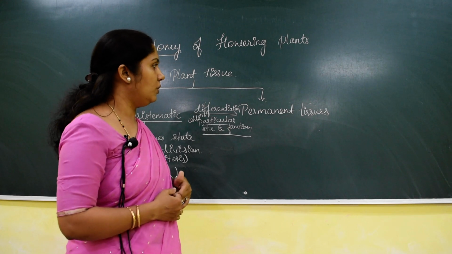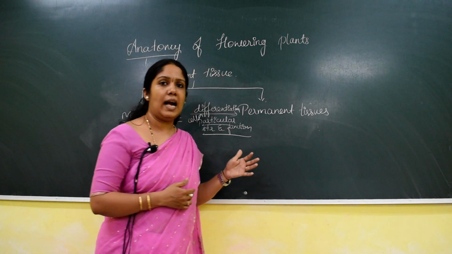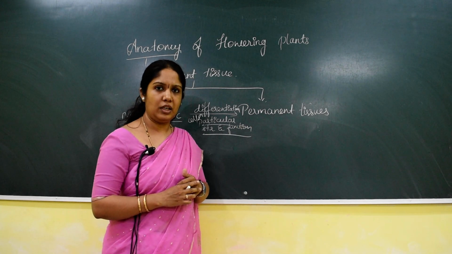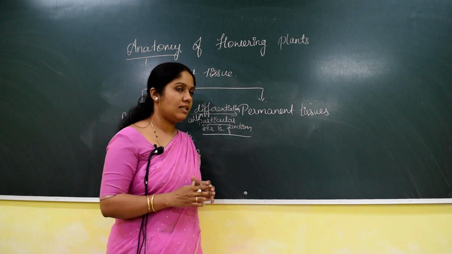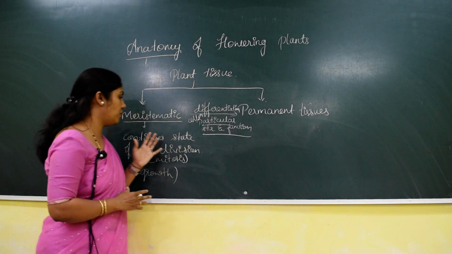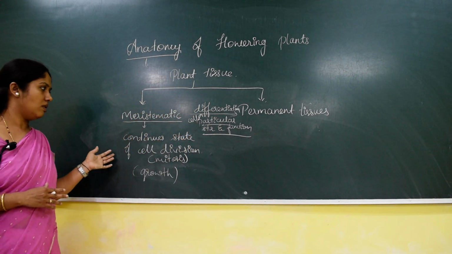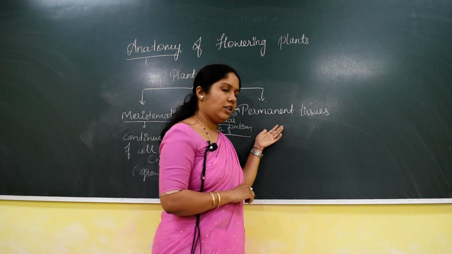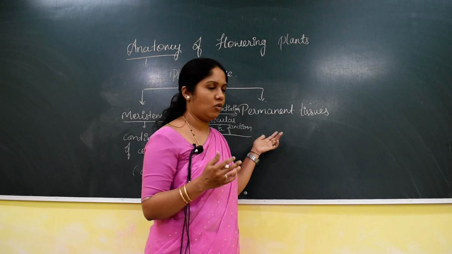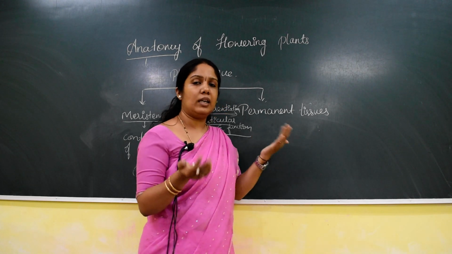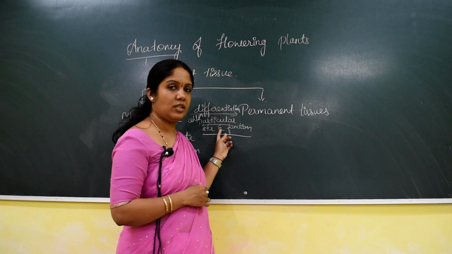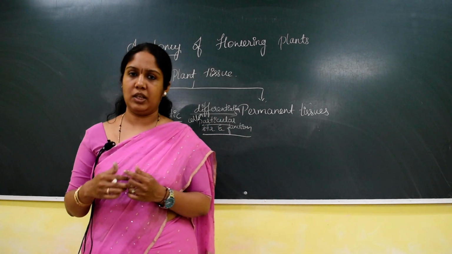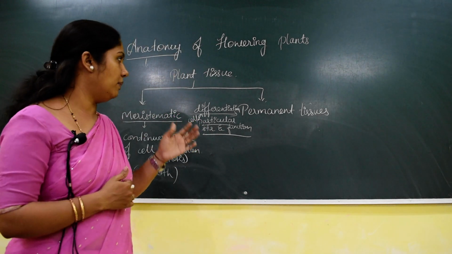And the permanent tissue generally lacks the ability of cell division. We can't see cell division in the permanent tissue. They lack cell division, but the cell division process is seen in meristematic tissue. And also there is one exception. During secondary growth, some of the permanent tissue can regain this ability, or they act as a meristematic tissue. That we'll discuss while discussing the permanent tissue.